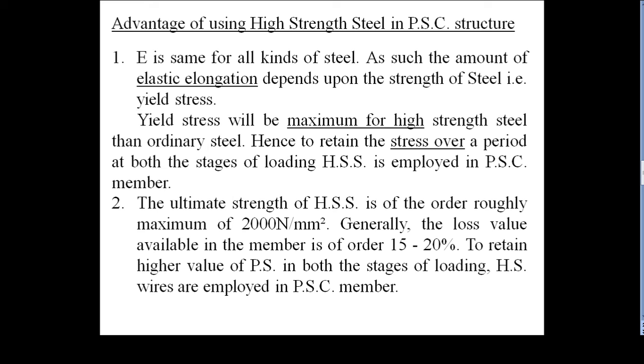That is the use of high strength steel in PSC structure. This is the main concept: why high strength steel is required, and what the objective of using high strength steel in a PSC member is.